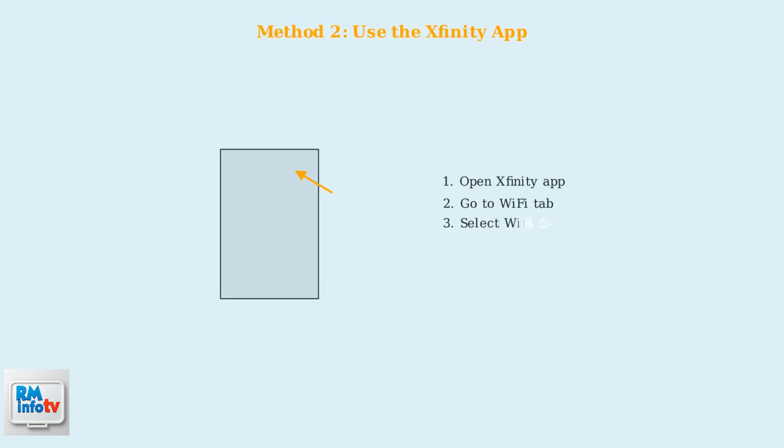The second method uses the Xfinity mobile app. Open the app on your smartphone, navigate to the Wi-Fi tab, then select Wi-Fi details. From there, choose Edit Wi-Fi settings to view or change your current password.